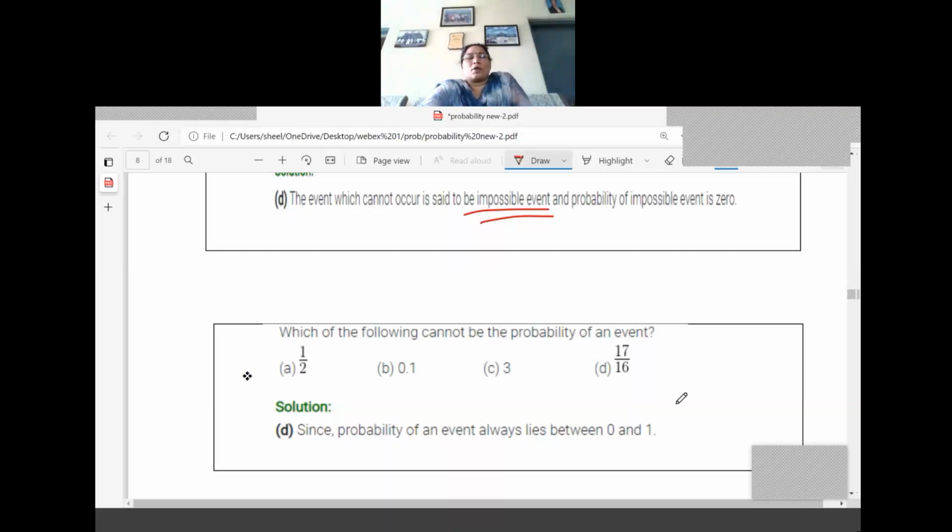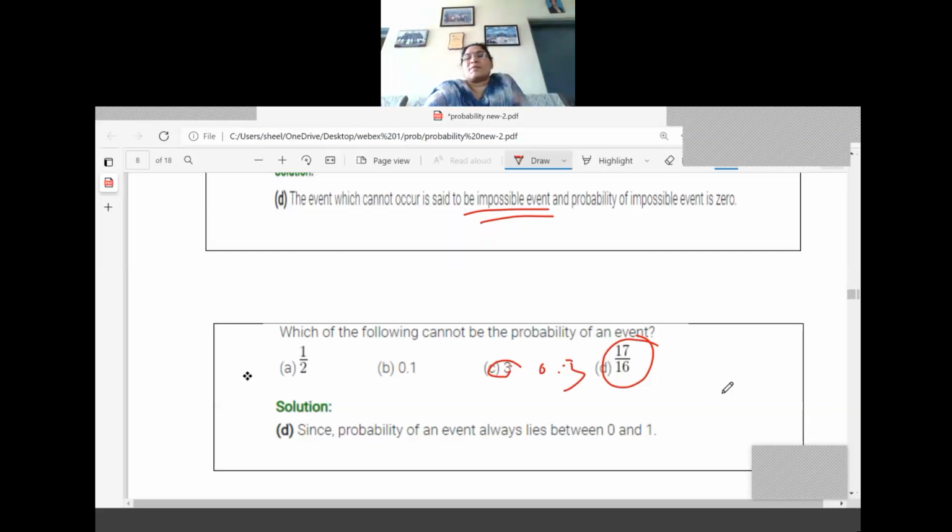Which of the following cannot be? So the solution is given as 17 by 6. Here also, I think this is a correction. It may be some number less than 1, 0.3, you write. Okay, so what is the answer? 17 by 16, or what we can say, C and D are the answer only. So you correct it, it is wrong only. Instead of 3 it is 0.3.